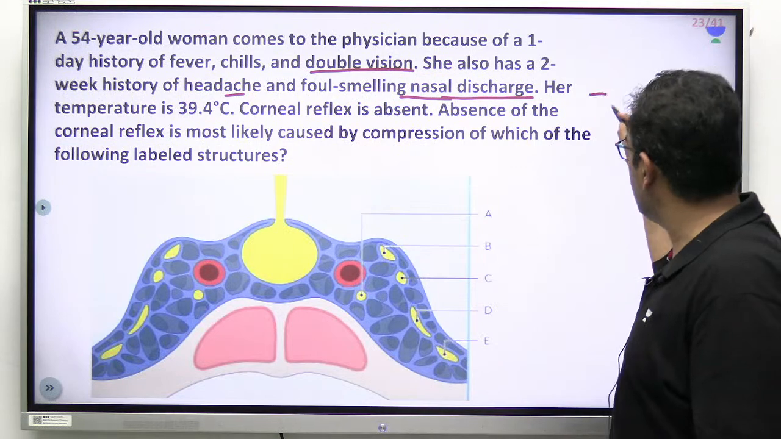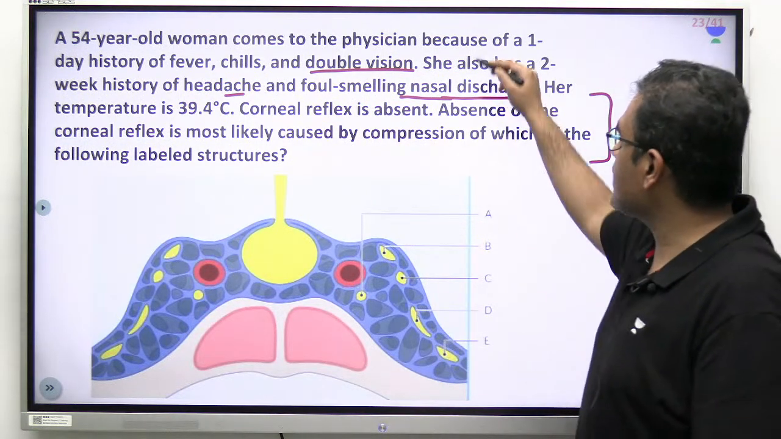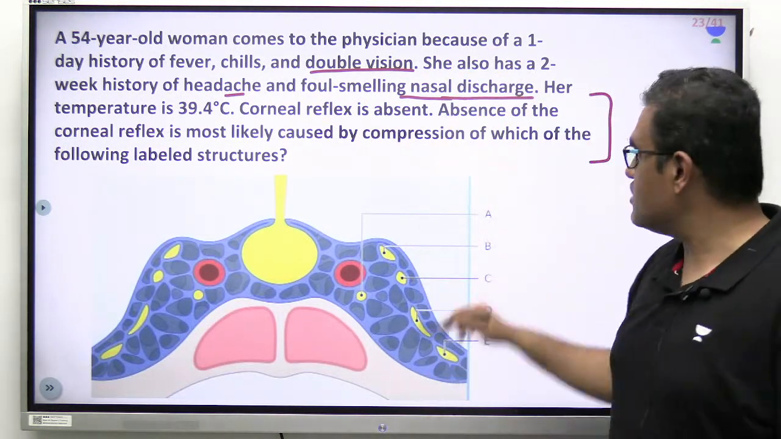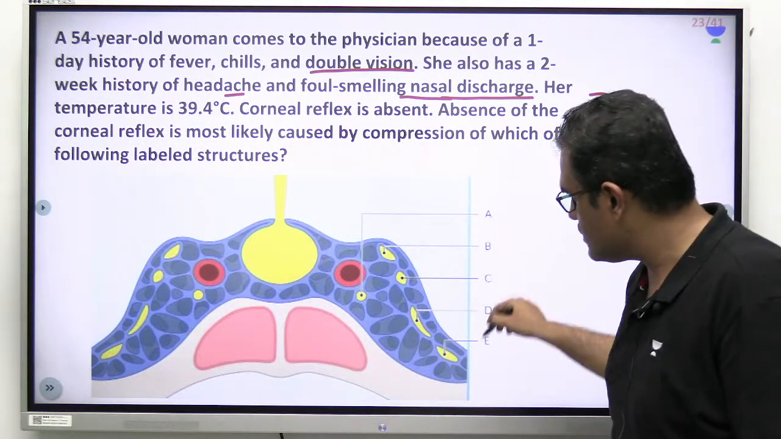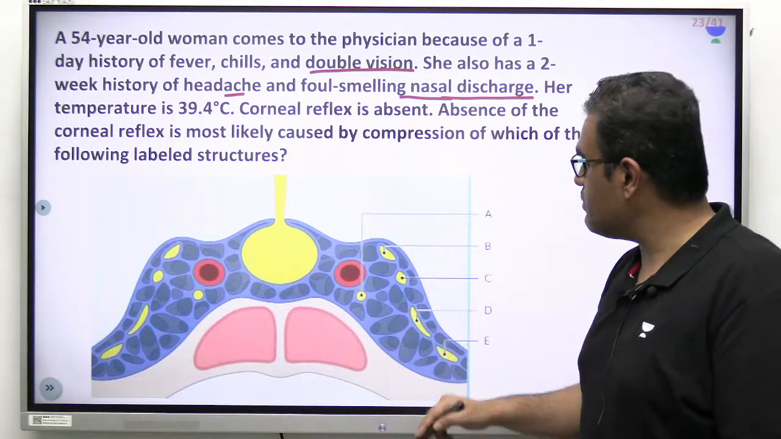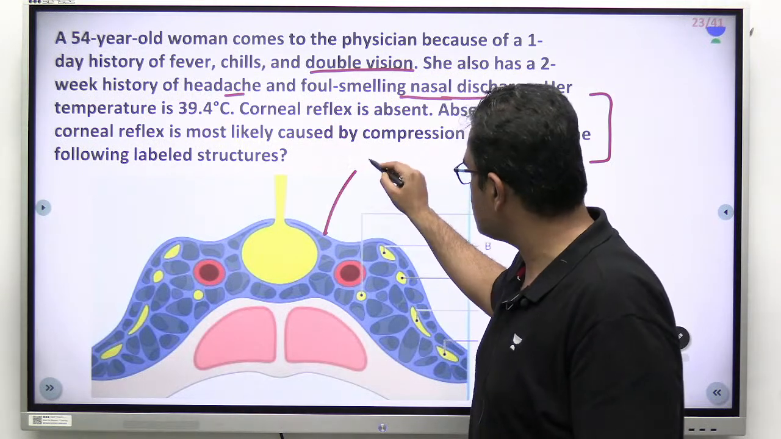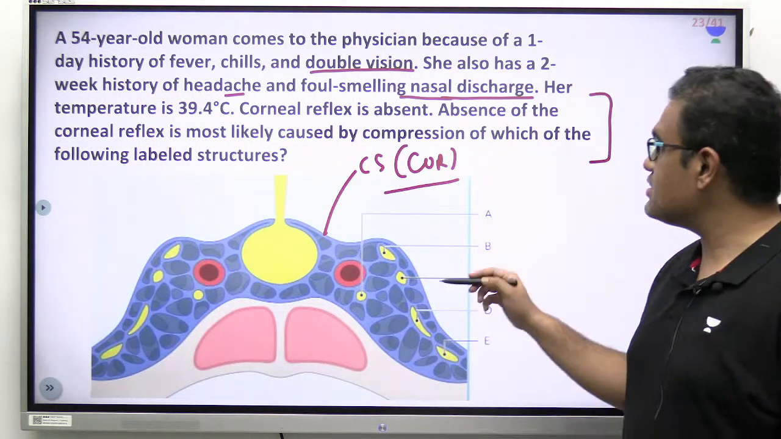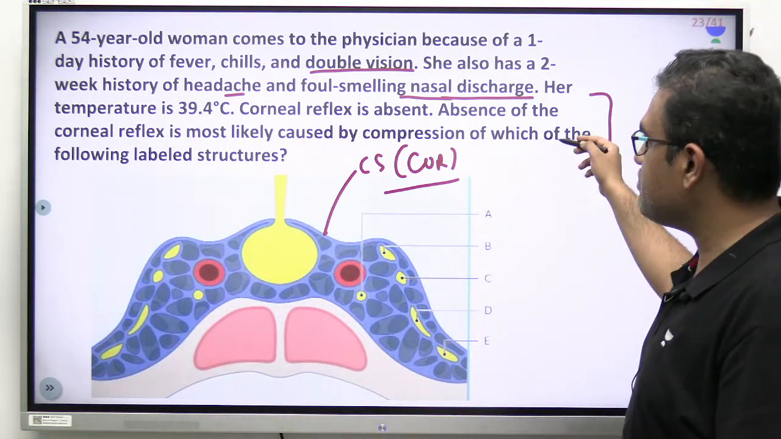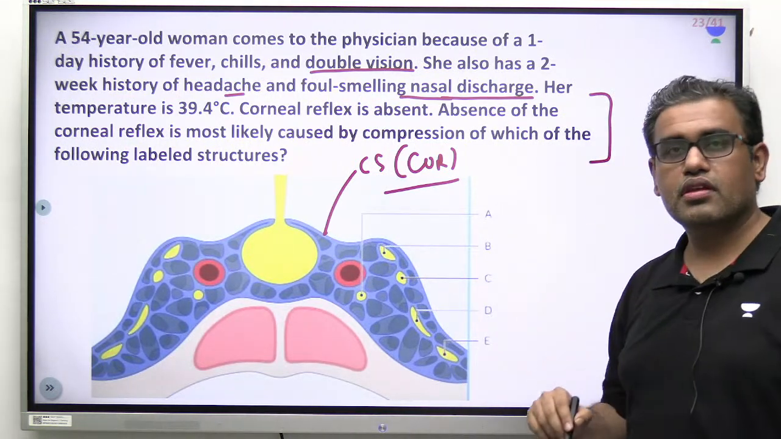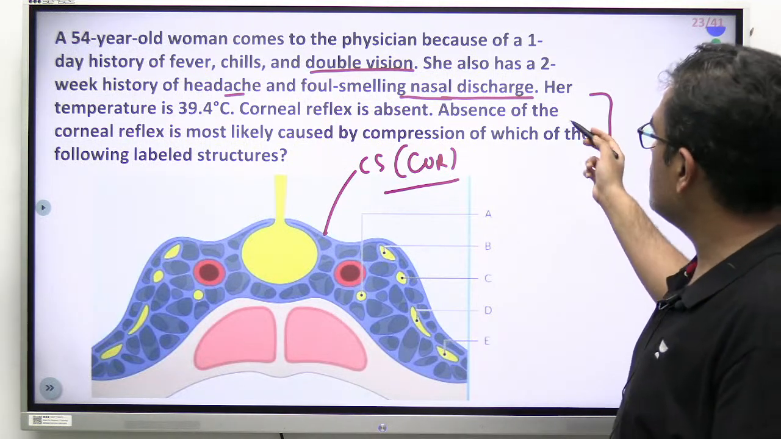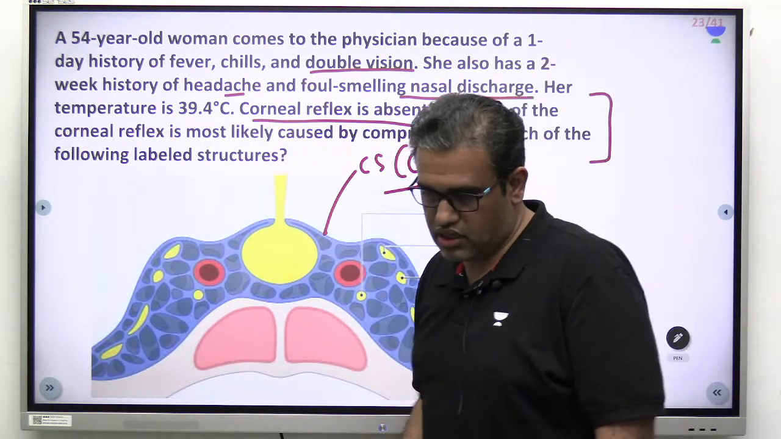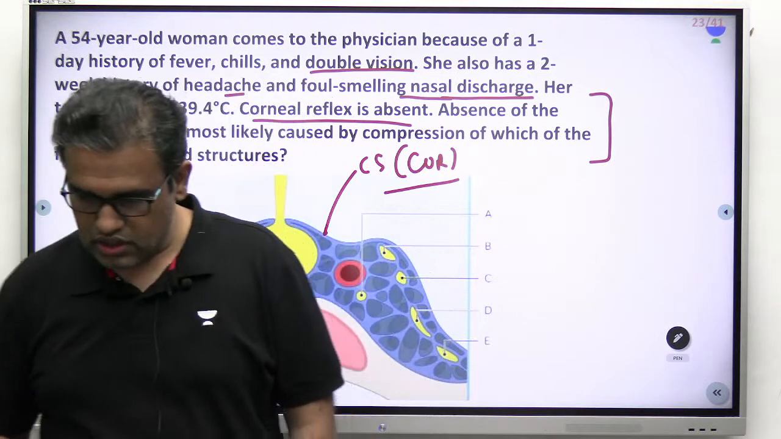So the question boils down to this. Initially it's looking like a clinical question of medicine. Suddenly it boils down to this, that in this image, let me give you a hint, this is a cavernous sinus, it's a coronal section of cavernous sinus. So in this image they are saying that compression of which label A, B, C, D would lead to absence of corneal reflex. And what is your answer over here?